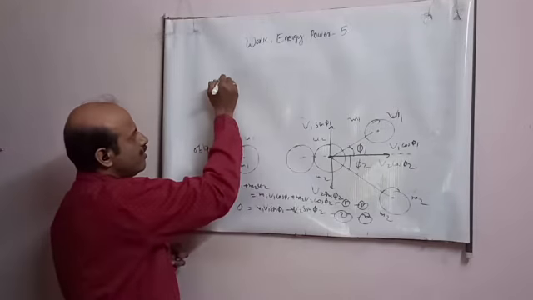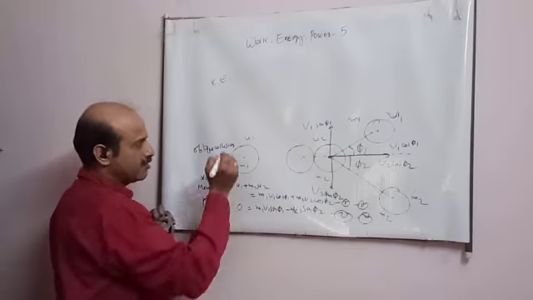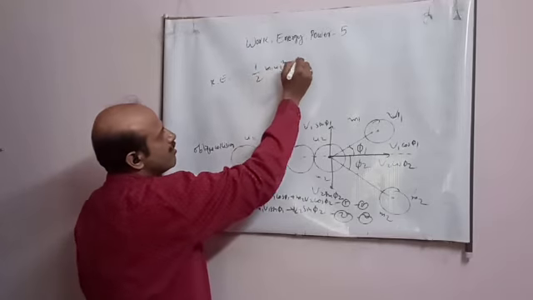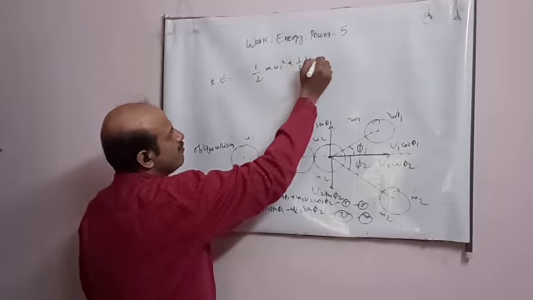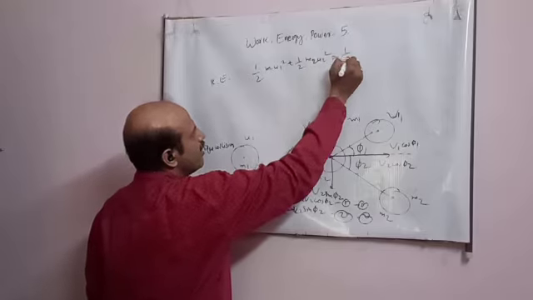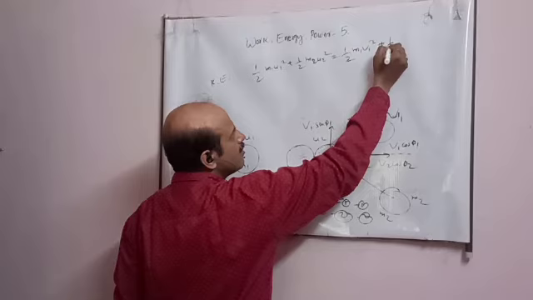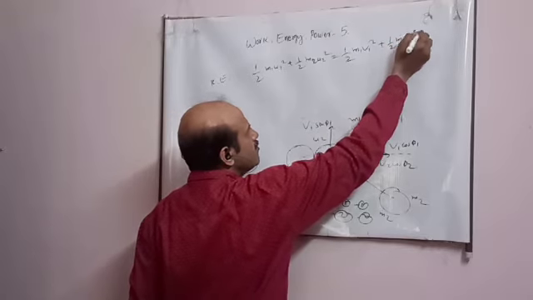Kinetic energy equation for elastic collision: half m1 u1 square plus half m2 u2 square is equal to half m1 v1 square plus half m2 v2 square. Kinetic energy is not a vector quantity, student.